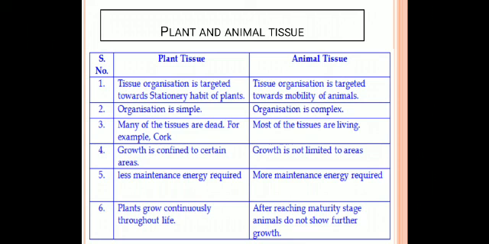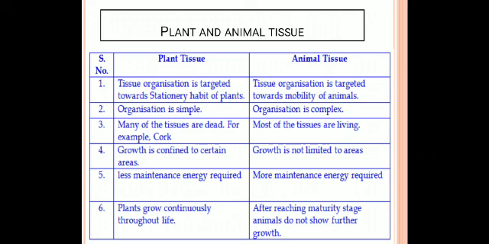The next one is that less maintenance energy is required. The plants do not need more energy to provide the better mechanical strength, but animals need more energy. More maintenance energy is required for animals.